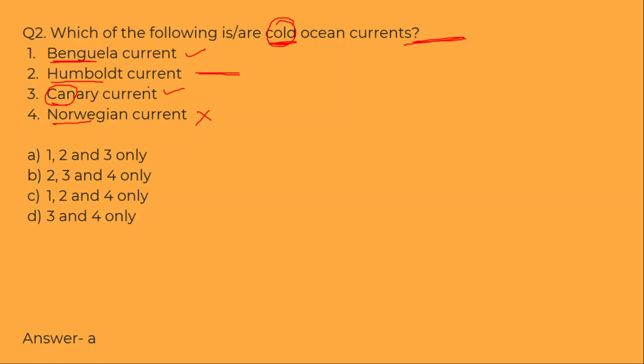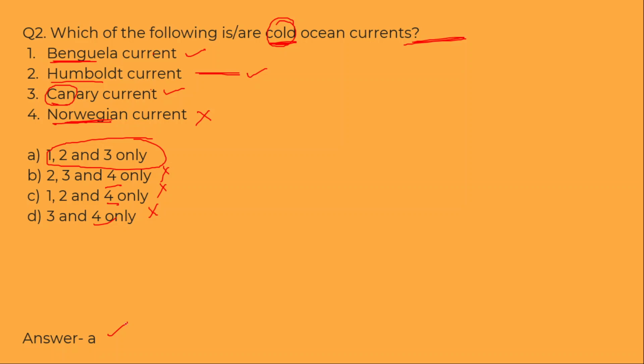So that means 1 and 3 we are sure, but we have to eliminate this 4 because we know that this is a warm ocean current. So we eliminate all these 3 options. So we are left with option A. That means Humboldt is also a cold ocean current. It is a cold ocean current or cold current of South Pacific Ocean. So 1, 2 and 3 we have reached this answer with the help of elimination method. The trick that we have used here is elimination method. So our answer is A.